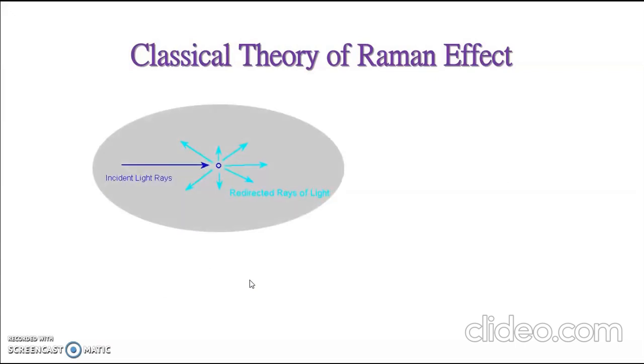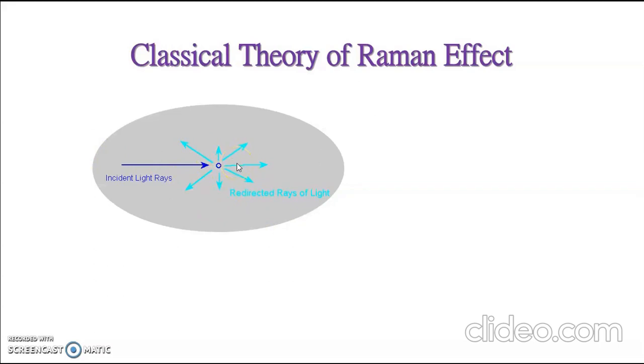Now, let us look into the classical justification of Raman effect. The scattering of light may be thought of as the redirection of light that takes place when an incident ray encounters an obstacle. The obstacle may be solid, liquid, or gas.